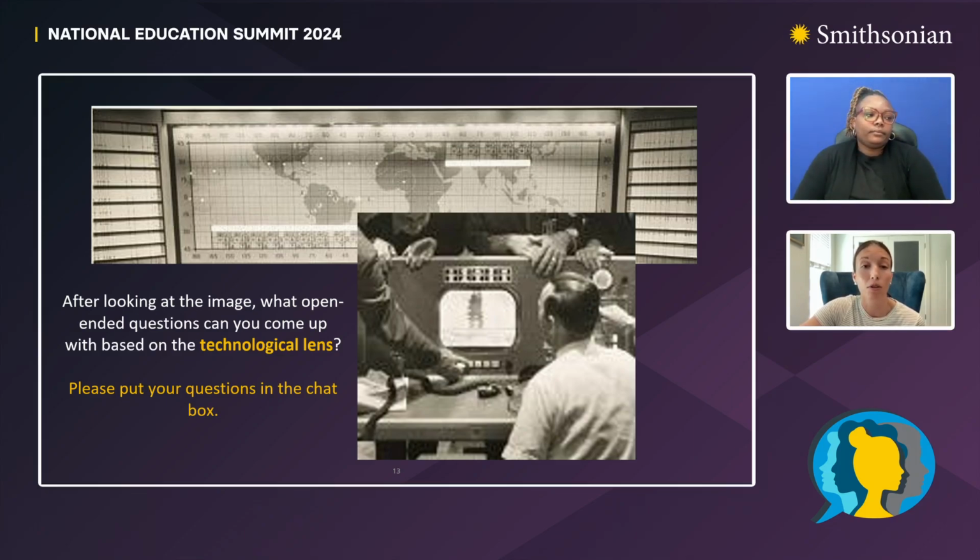So now it's your turn. After looking at the image, what open-ended questions can you come up with based on the technological lens? Are there only monitors in the room? What skills are being shown?